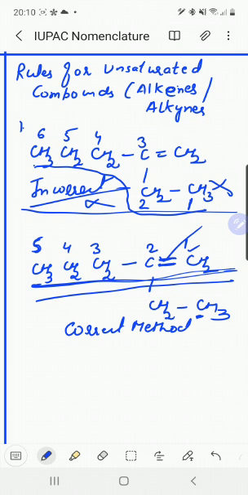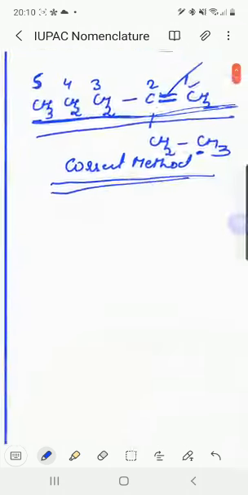The numbering should start from the double bond, and the parent chain must contain the double bond. So this is the first rule.